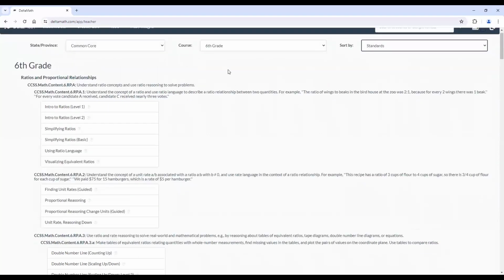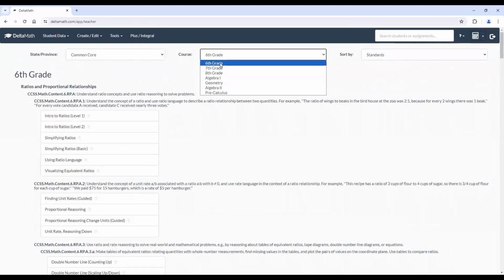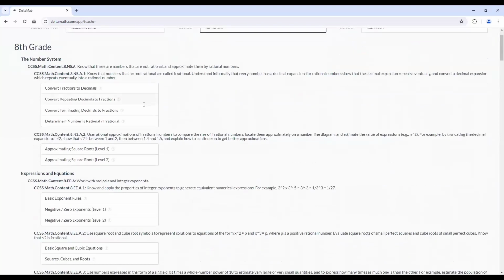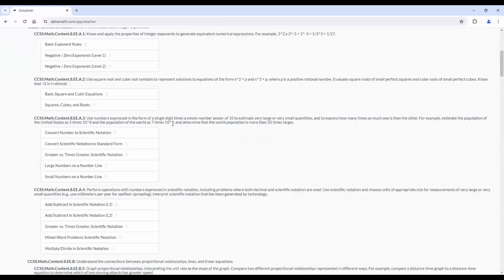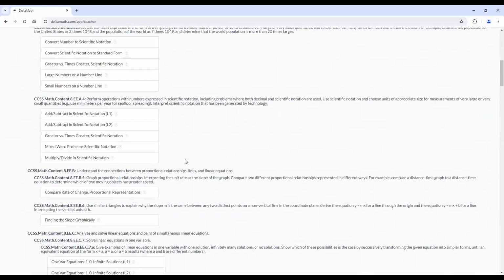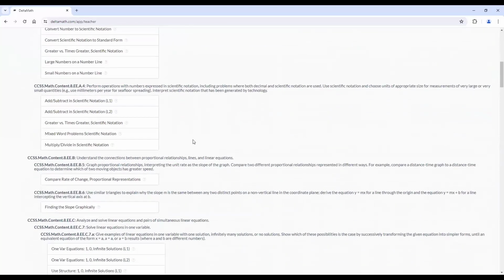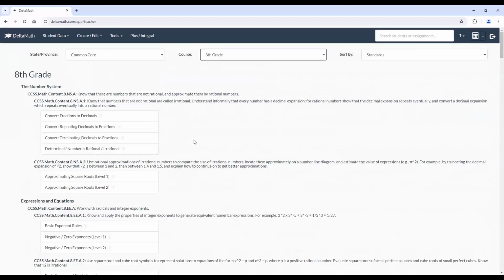We can go ahead and look at these. And again, you can filter through grade level and subject. So if you're looking for 8th grade, you'll have all the standards for Common Core, but again, crosswalked with our Texas Adult Education math standard. So that is a pretty neat thing that this offers.